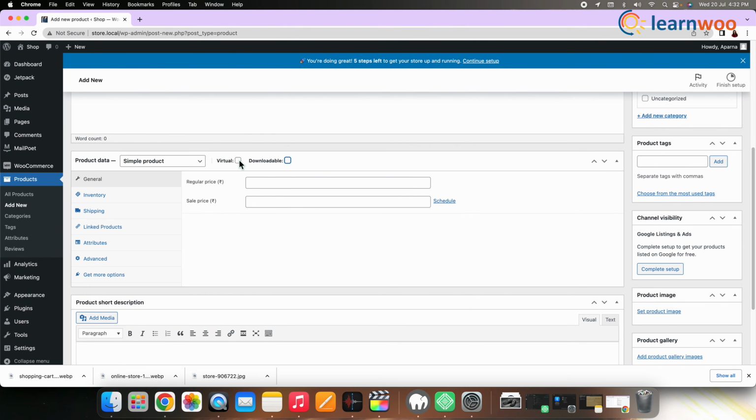After adding all these 4 products, there are 2 more options to modify the 4 core product types: virtual and downloadable. Virtual, use this option if you are selling an online digital product, and use downloadable to enable this option if the downloadable file is associated with the product.